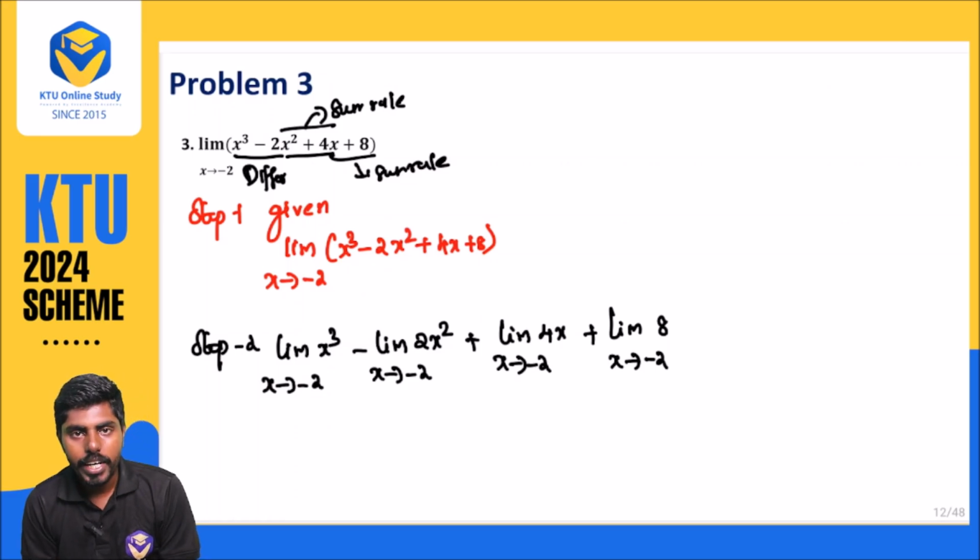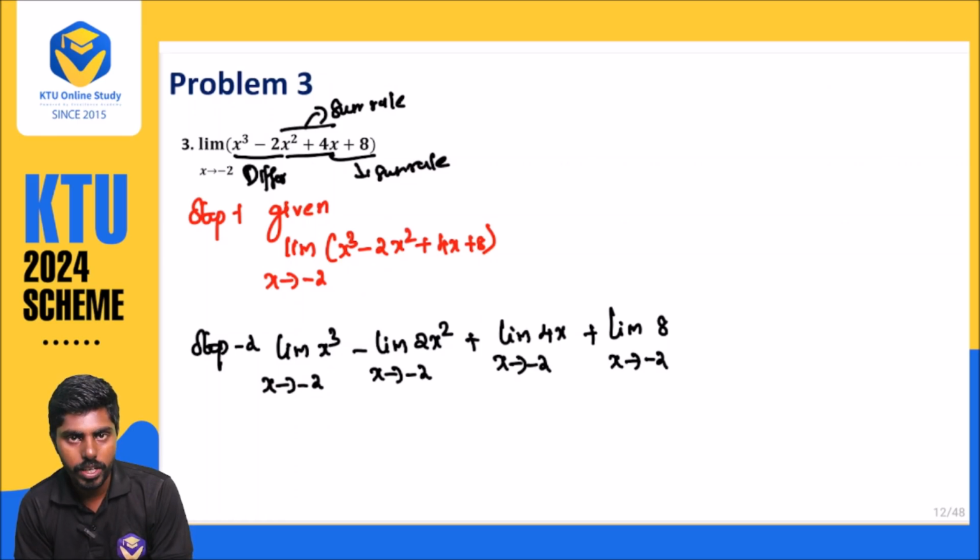After writing this, it is very simple to apply. Just apply the value of x, and you will be getting L, M and so on. You will get your required answer.